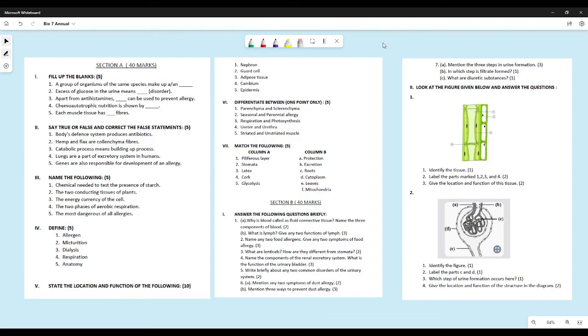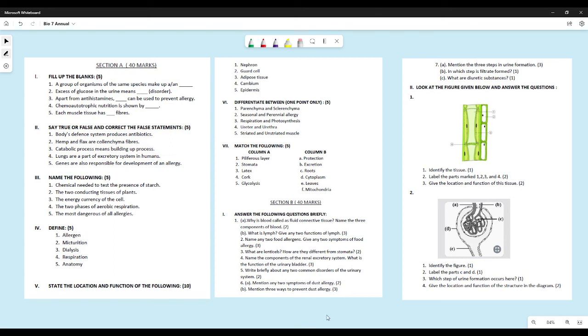Those are the only 3 parts you needed to label. Then the columnar tissue, many of you drew squamous tissue, cuboidal tissue, any type of tissue, but not columnar tissue. As the name itself suggests, those who have drawn even simple columns, cells which look like straight columns or rods, I have given them marks because that is what you are supposed to understand from the columnar tissue.